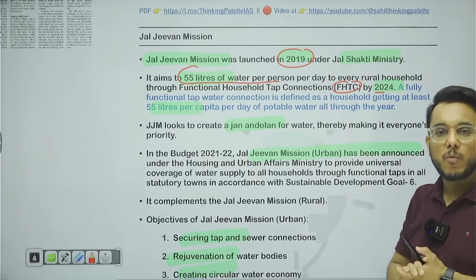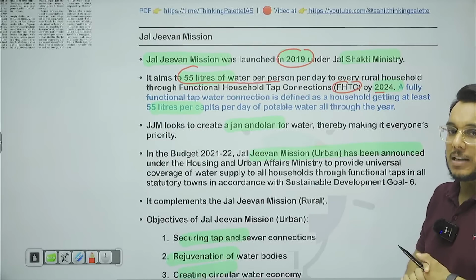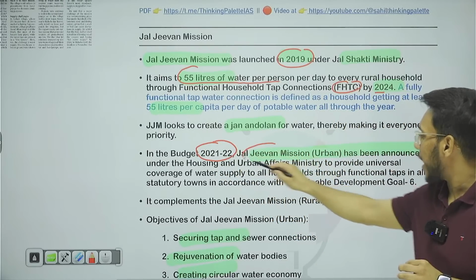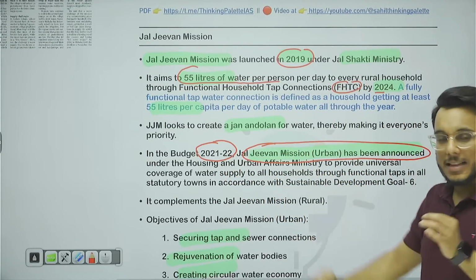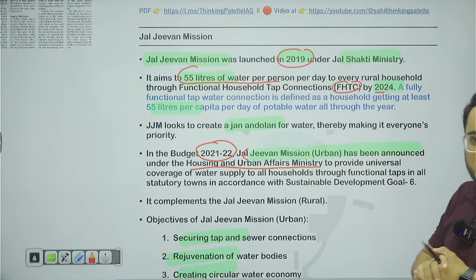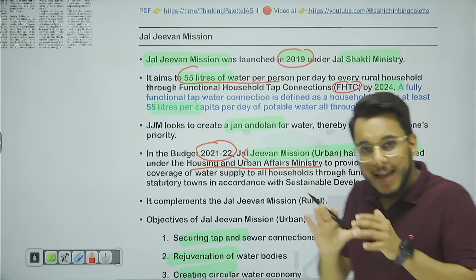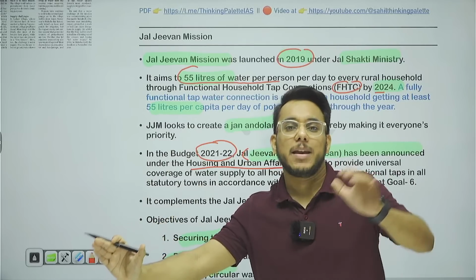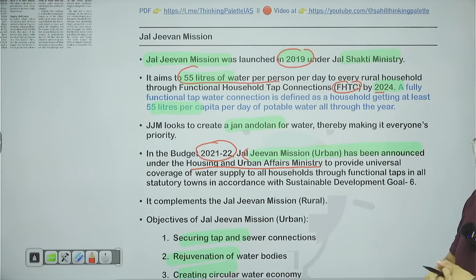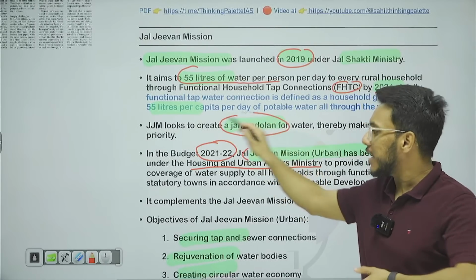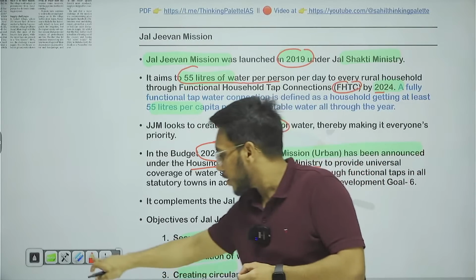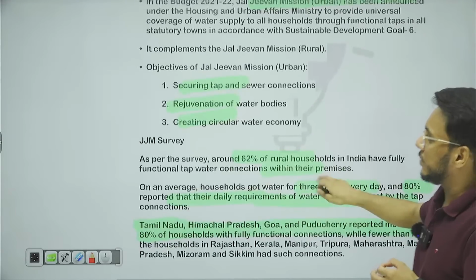Now originally the scheme was started for rural areas, but then what has happened, guys? In Budget 21-22, Jal Jeevan Mission Urban was also announced, and this will come under the Housing and Urban Affairs Ministry. So now Jal Jeevan Mission will ensure piped water connection in urban as well as rural areas. Keep this in your mind. Jal Jeevan Mission aims to start a Jan Andolan, a water revolution. It is based on three priorities, three objectives.